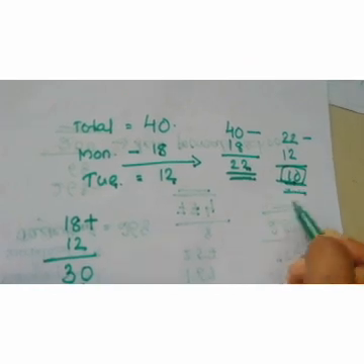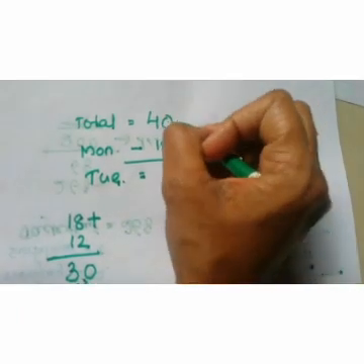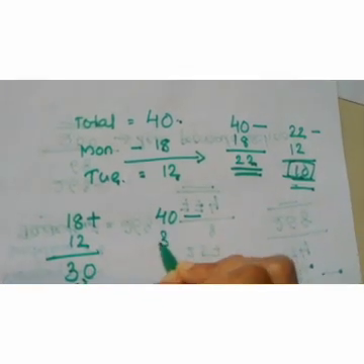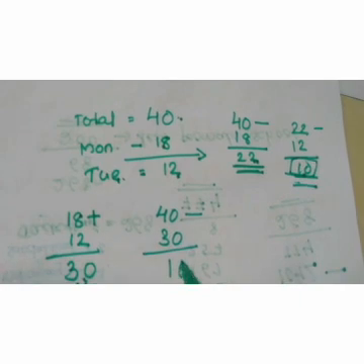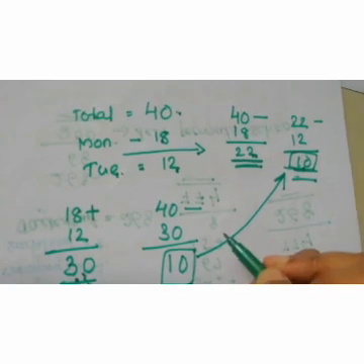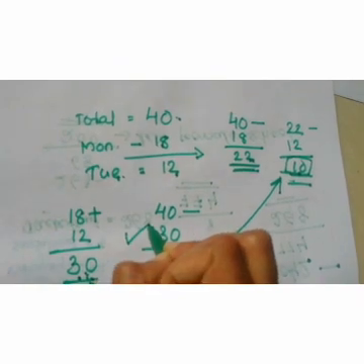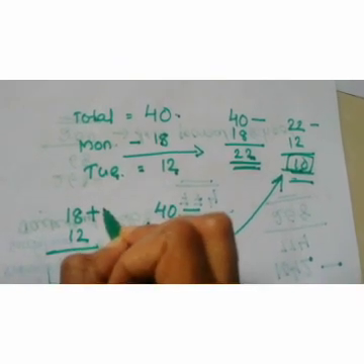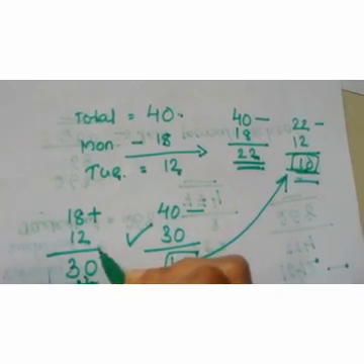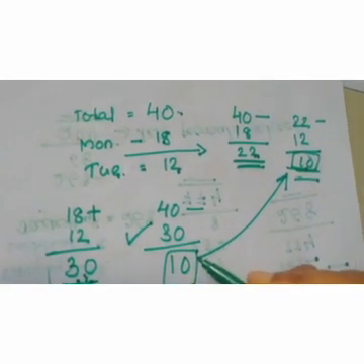Okay, then how many are left here? After it, how many left? We know that total stamps is 40. Total stamps bought by students is 30. When we subtract these two, we get 10. The same result that we got here. Which is easier? Finding like this or like this? This is the best way. Find the total number of stamps or any other items bought by students. Then subtract the bought items from the total number of items. Okay.